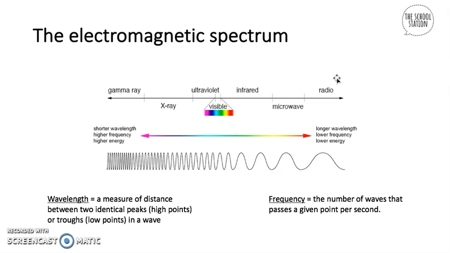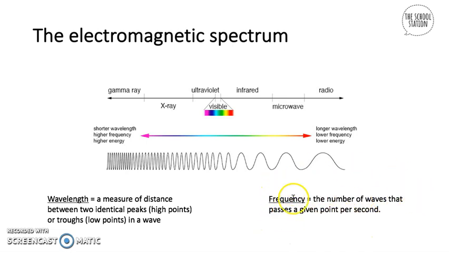Over here we can see that gamma rays have a shorter wavelength, higher frequency and higher energy, while radio waves have a longer wavelength, lower frequency and lower energy. So basically it is the complete opposite. You might be confused about wavelength and frequency. Wavelength is a measure of the distance between two identical peaks, high points, or troughs, low points in a wave. So the distance from this point over here to this point over here is the wavelength.